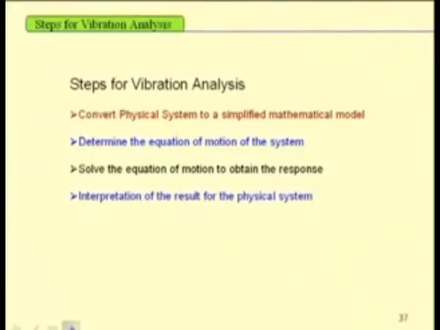We will see some examples of how to find these equivalent mass, stiffness and damping, and to get a simplified model. One can use a lumped parameter system and model it as a single degree of freedom system, 2 degree of freedom system or multi degree of freedom system, or one can go for continuous system modeling also.